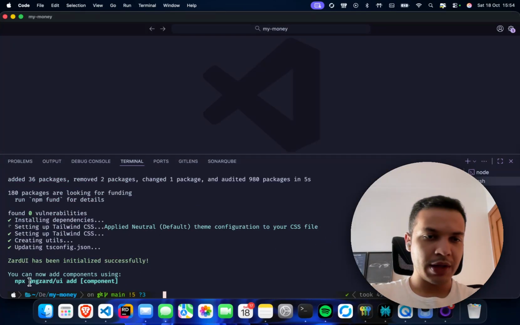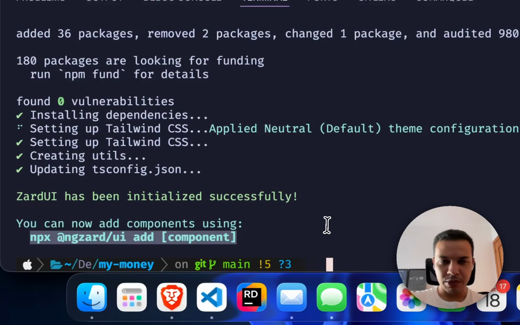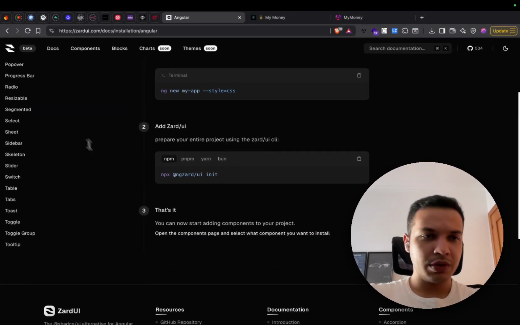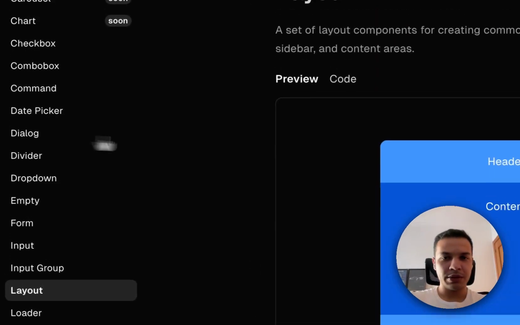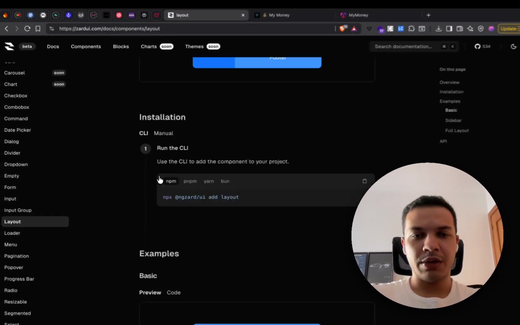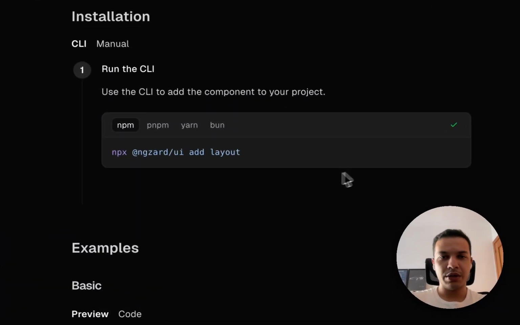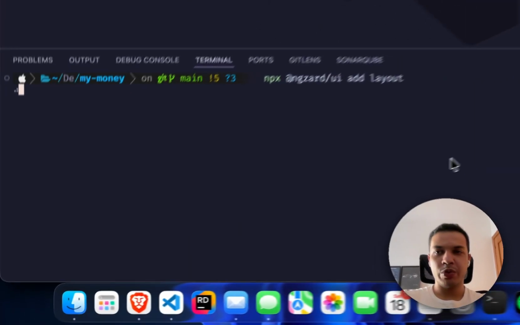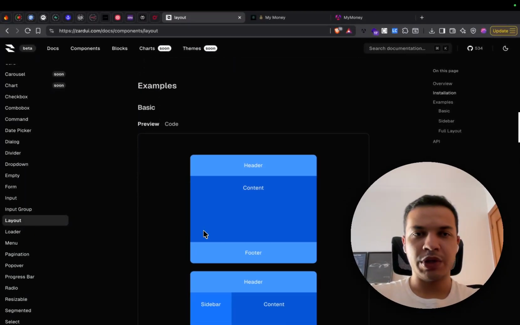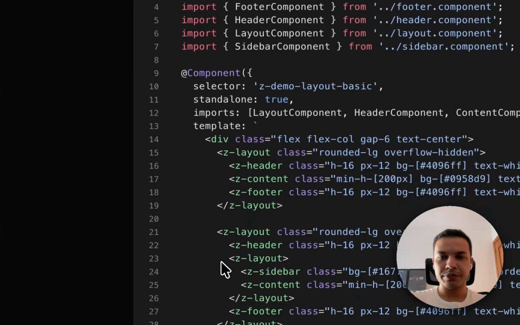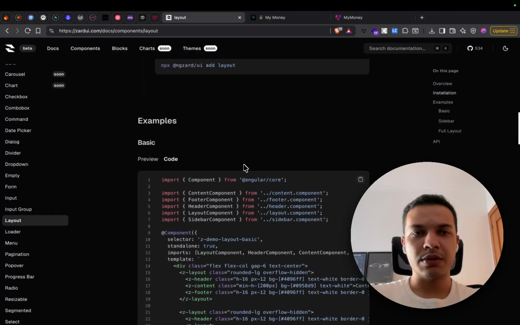Right. So here is an example of how we can add new components to our app. And then we will use the new components. Let me see here. We have here somewhere the layout. All right. So for the layout, we can basically use this to add the layout, and this will bring the component into the shard folder, and then we can start using it. Sounds good.